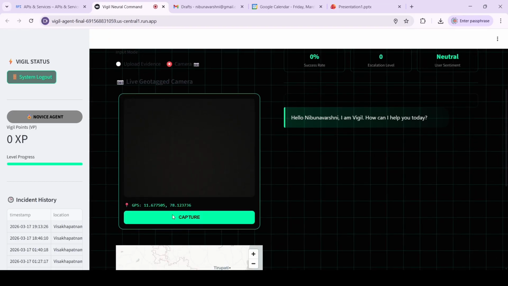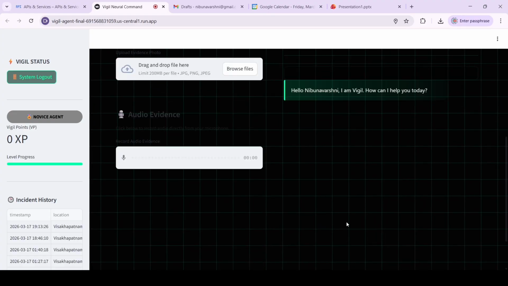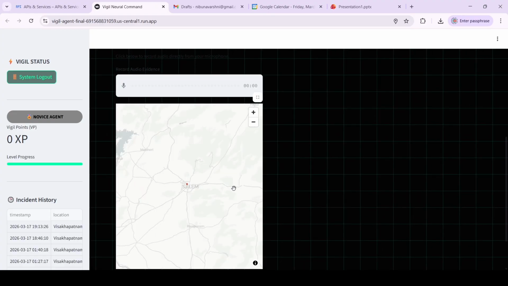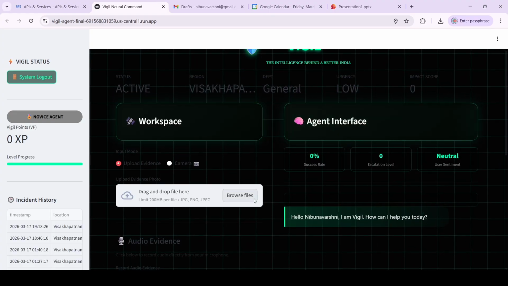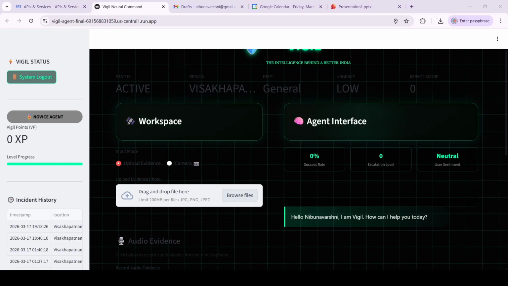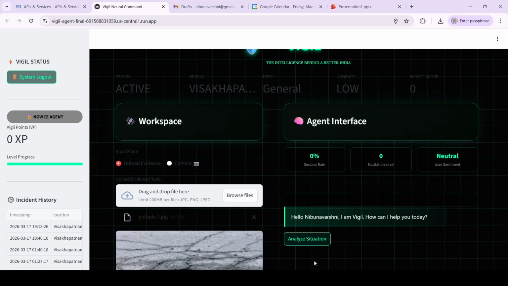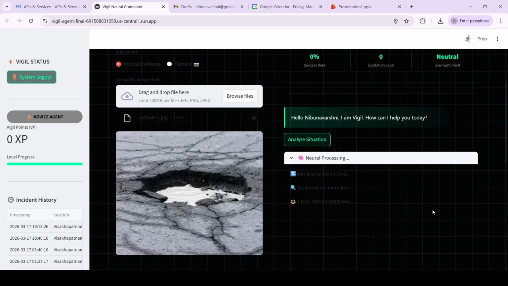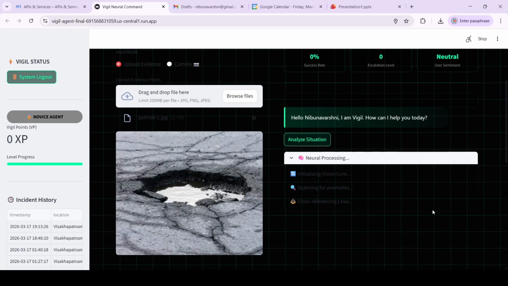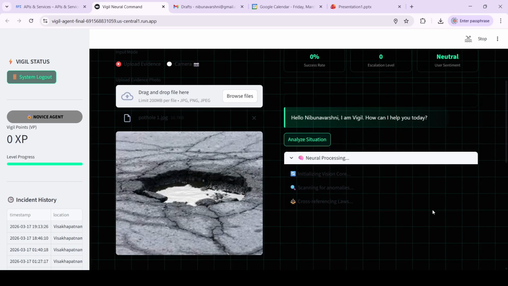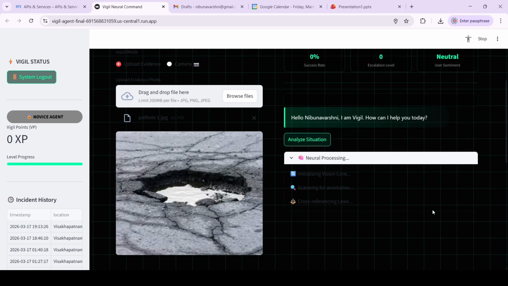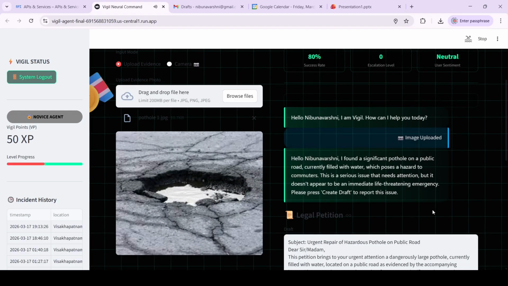Now it has fetched my GPS coordinates, and it also has a map of your live location. So I'm from Salem. Now let me add a file of an issue. Once you press Analyze Situation, the neural processing of Vigil's multimodal agent starts to analyze the image. It uses Gemini 1.5 Flash accessed via Vertex AI API.